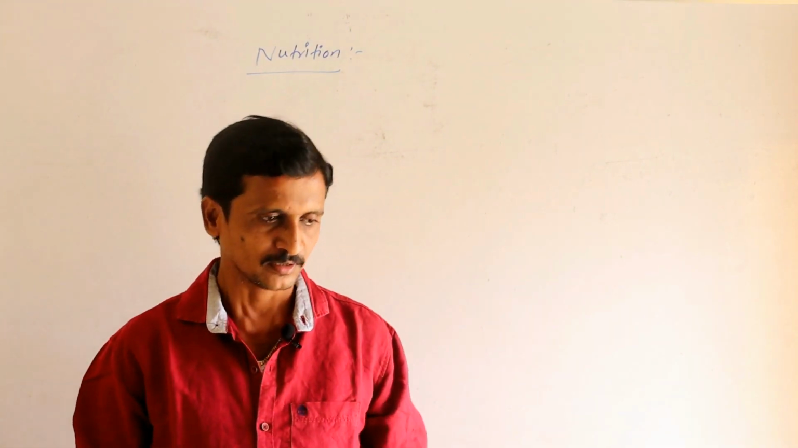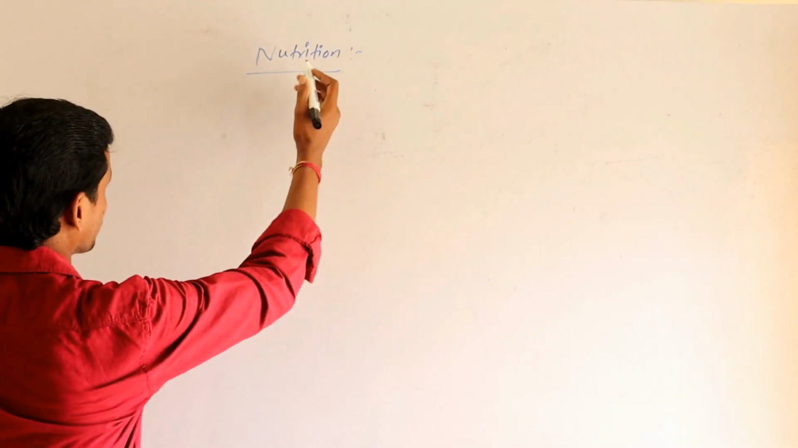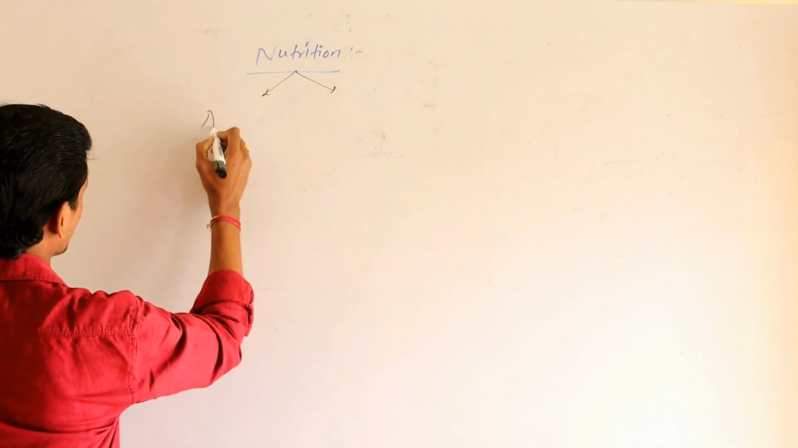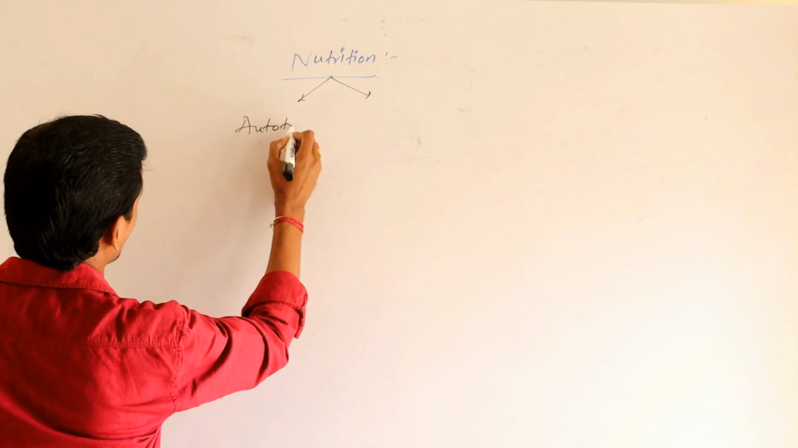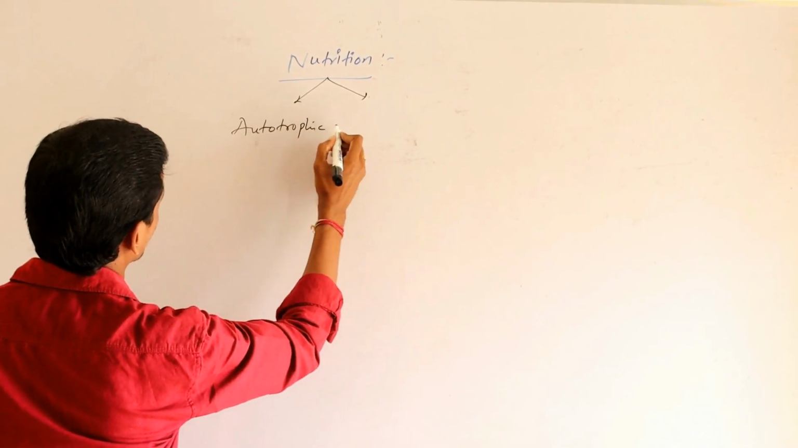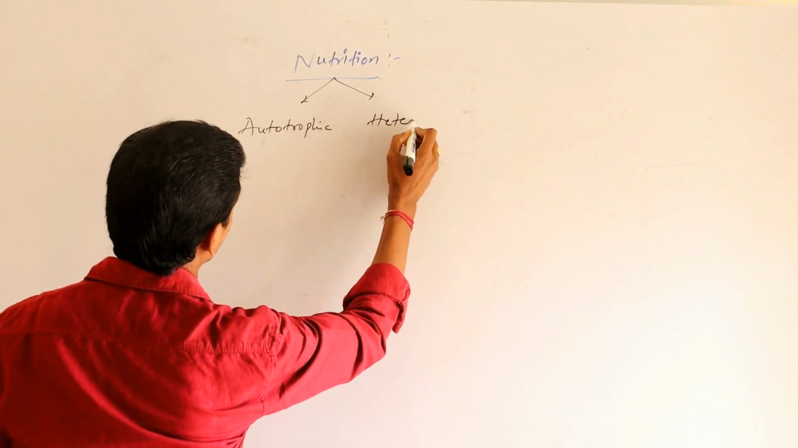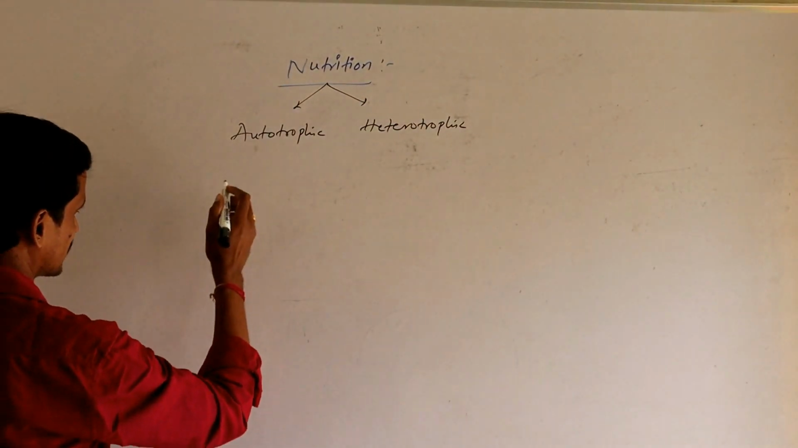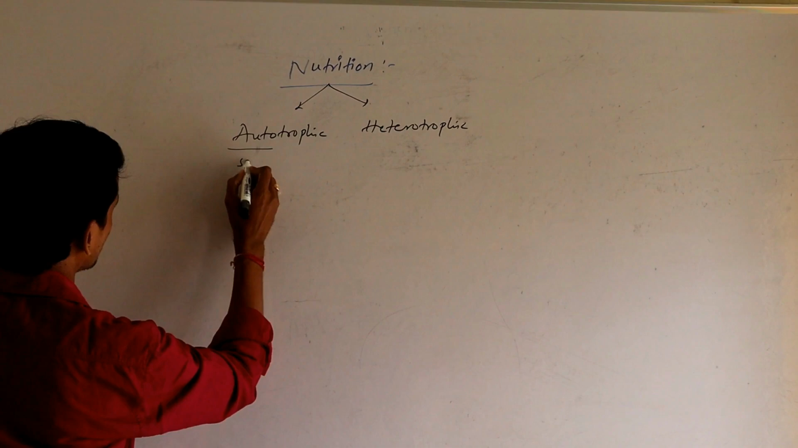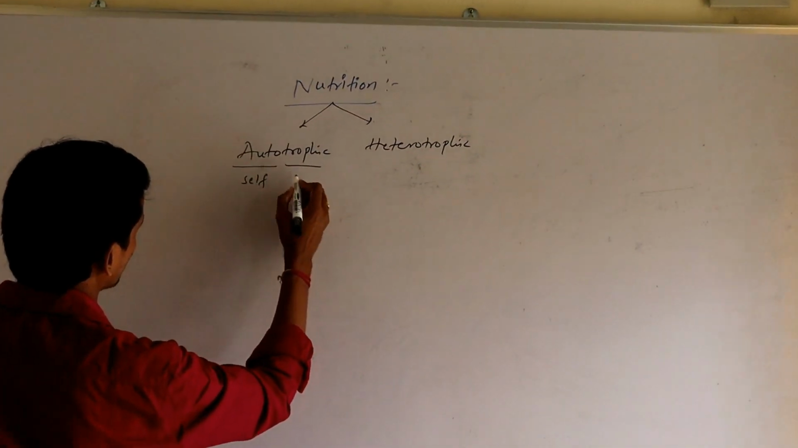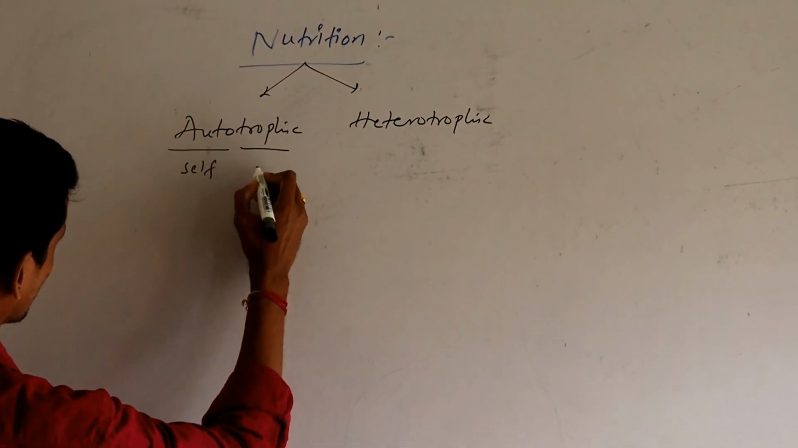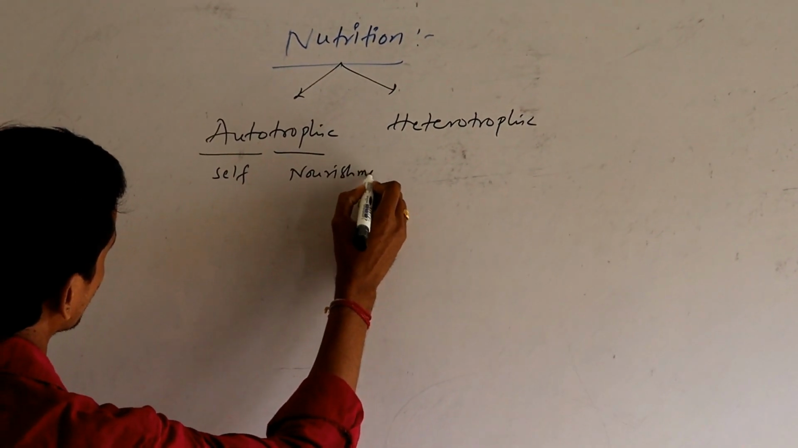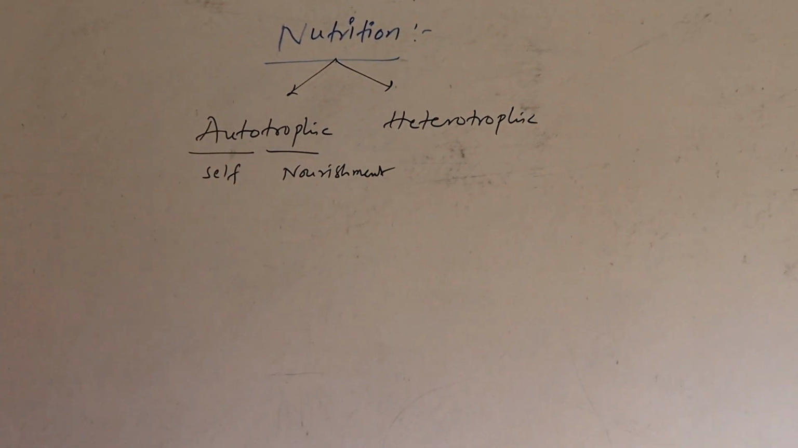Okay, so let us discuss today types of nutrition. There are two types of nutrition, that is autotrophic nutrition and heterotrophic nutrition. Here, let us see the first one. Auto means self, trophe means nutrition, nourishment.